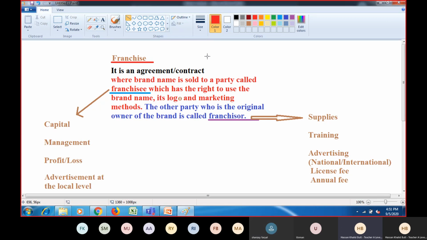Franchise is basically an agreement. So when I say I am going to buy a franchise, it means I will buy the brand name and I will have the authority to use the brand name as well. So I will become the franchisee in that case. Or you have a different question, Sanjay?